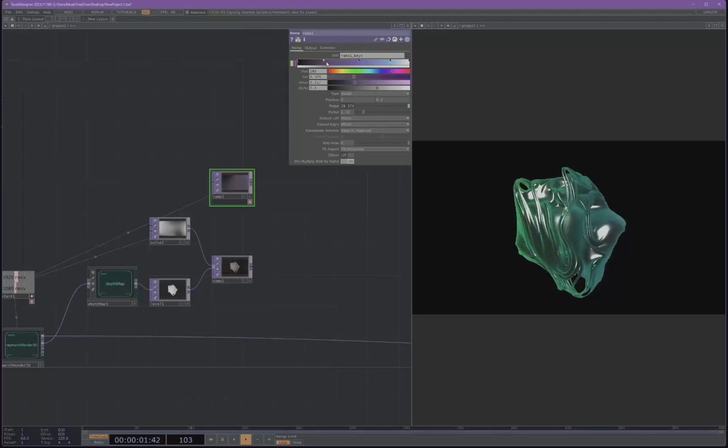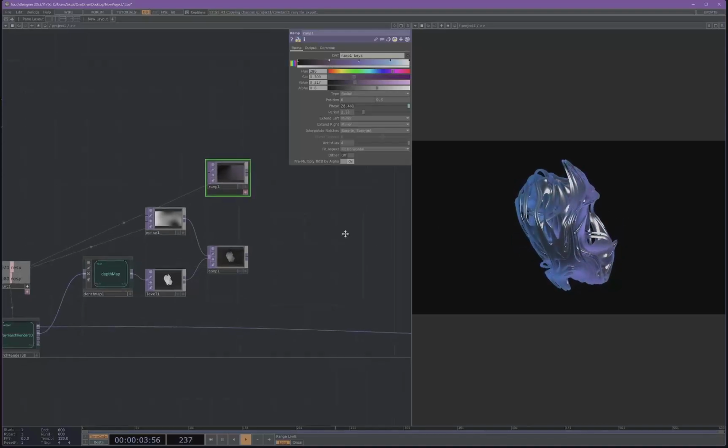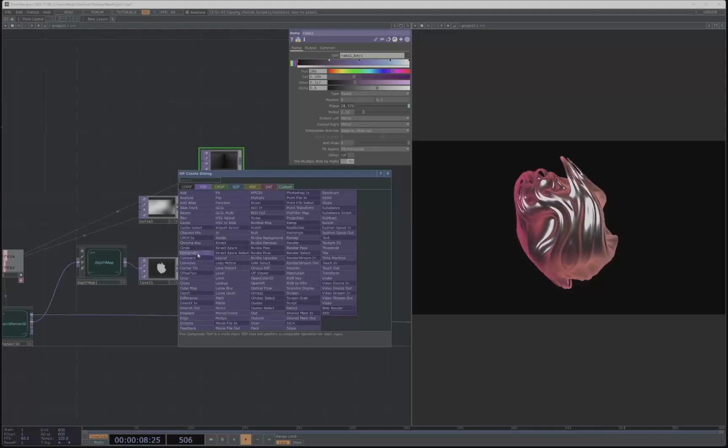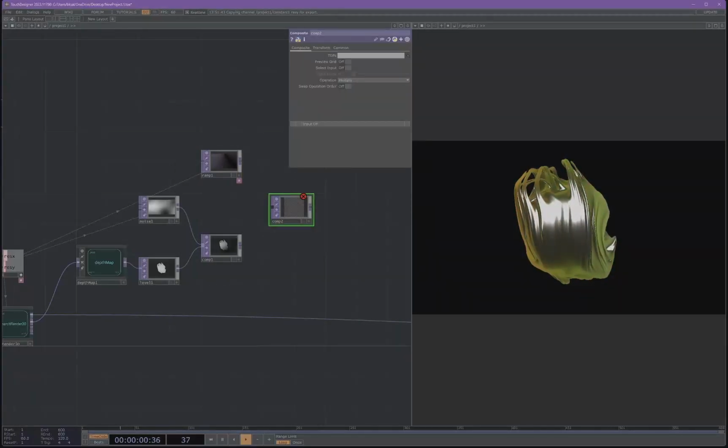Spread these out just a little bit. Sick. And let's comp that with our noise. So let's grab a composite here.